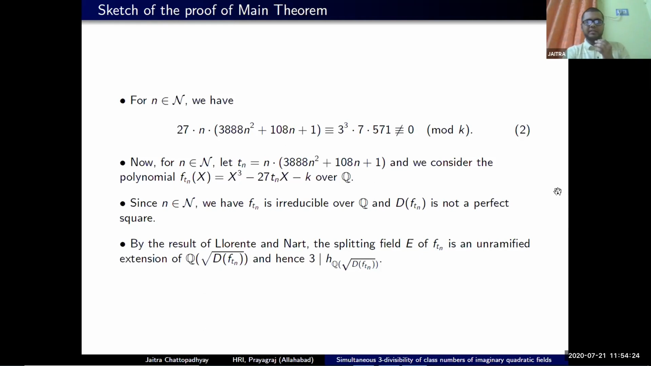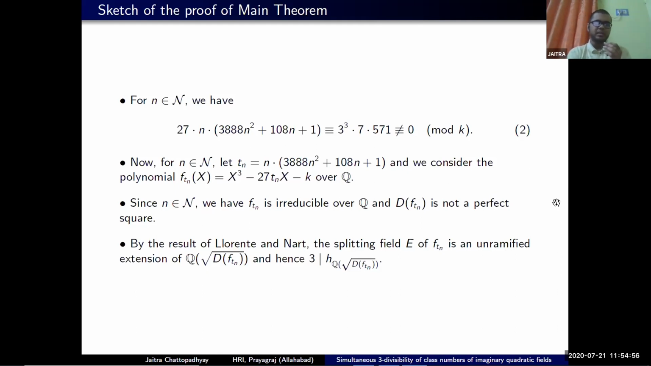Now here comes an important application of a result of Lorentz and Natt that asserts that if we have an irreducible cubic polynomial whose coefficients satisfy some congruence relation, then the splitting field of that cubic polynomial over Q will be an unramified everywhere extension of the quadratic subfield Q(√D(f_t)). So once we have an unramified extension, we can embed it inside the Hilbert class field.